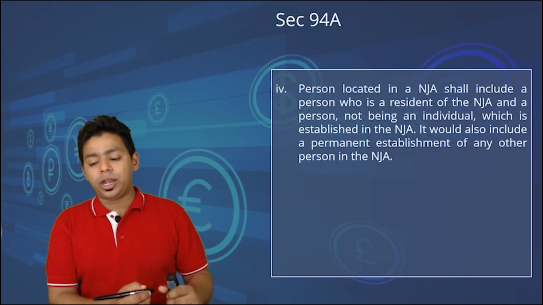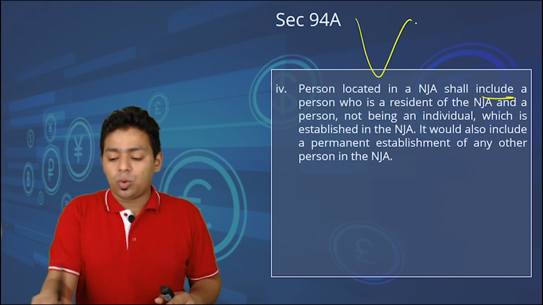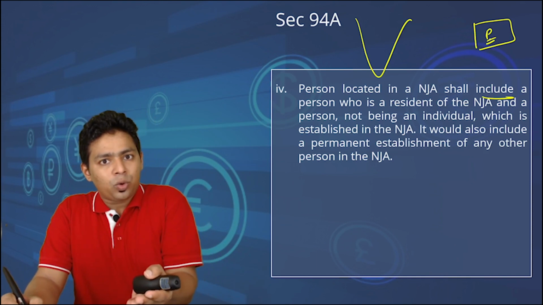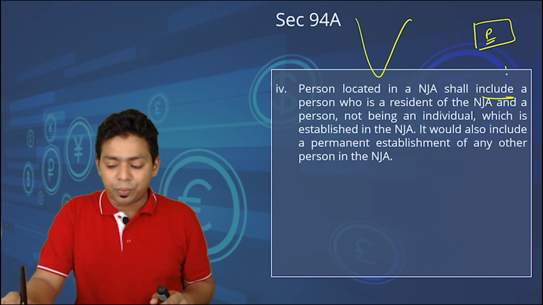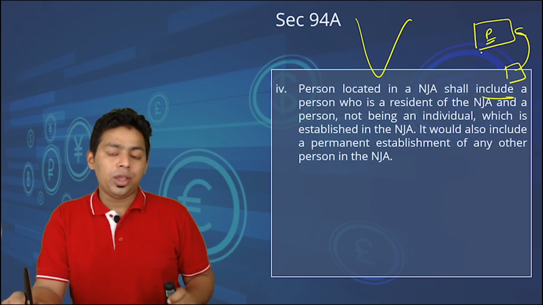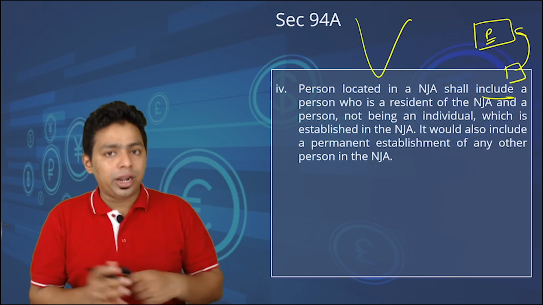A person located in NJA shall include, sir, only a permanent resident of this country will be considered as a person located in NJA? No. Even a branch of any foreign country in that country will be considered as a person located. Okay, so look at this wider definition.